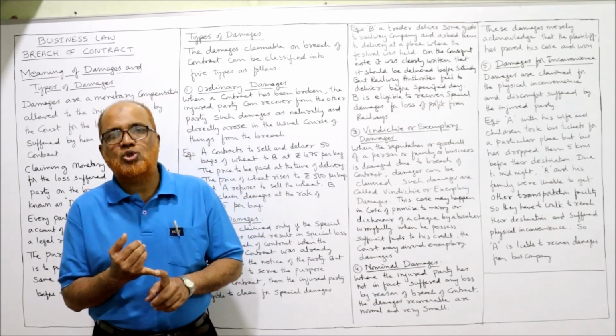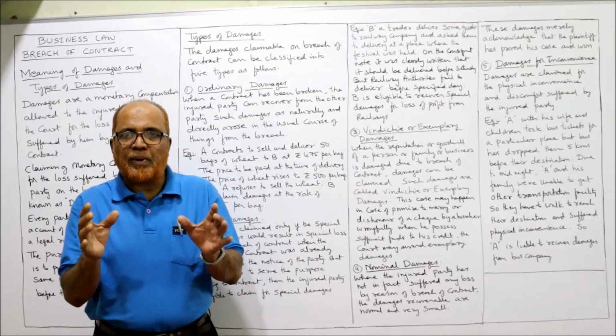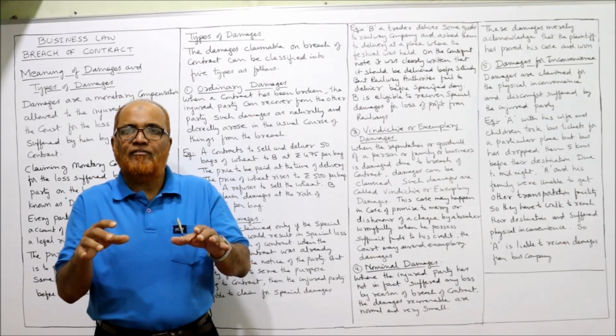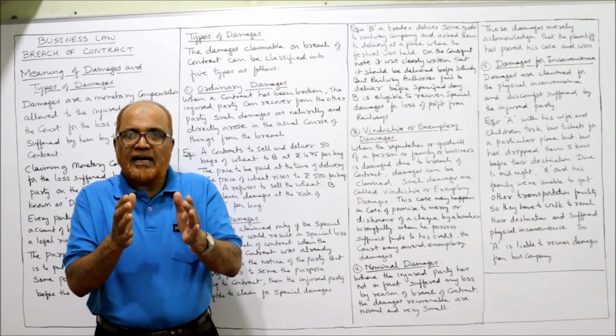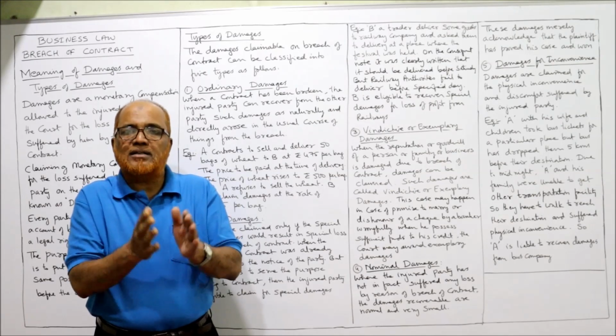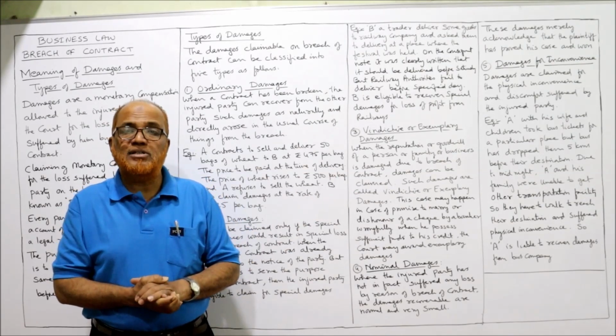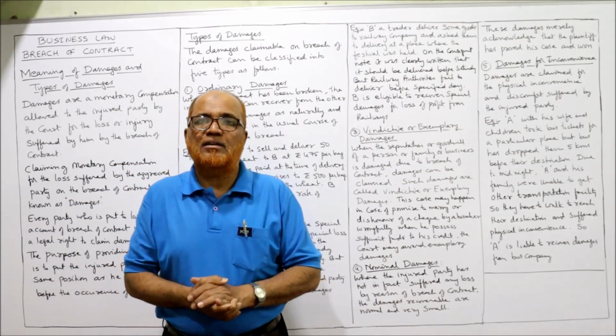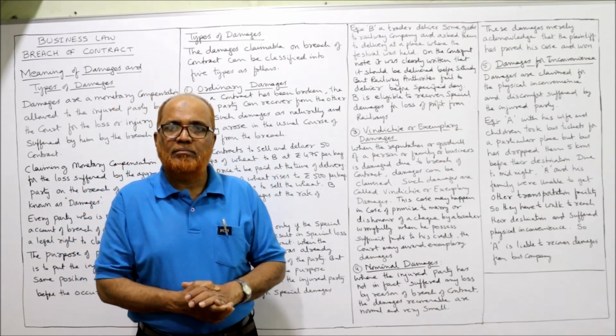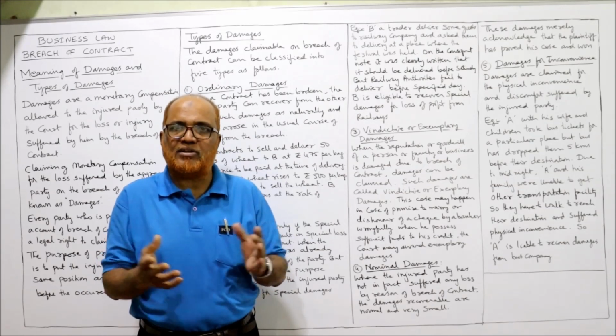First case, promise to marry. Suppose there is a proposal, an agreement for marriage, and in that case there is a breach of the marriage agreement. Then vindictive or exemplary damages can be claimed, because the goodwill, reputation and good name will be affected.